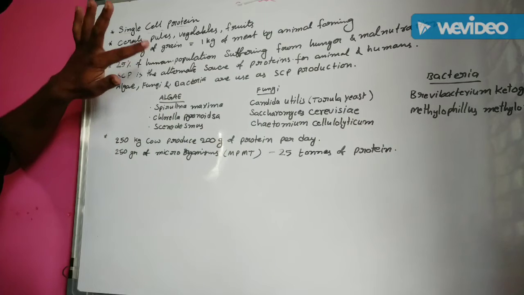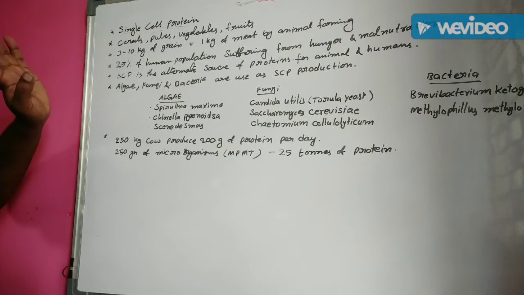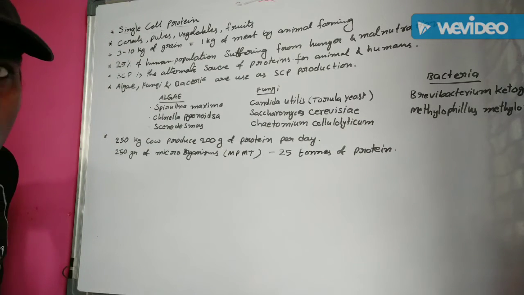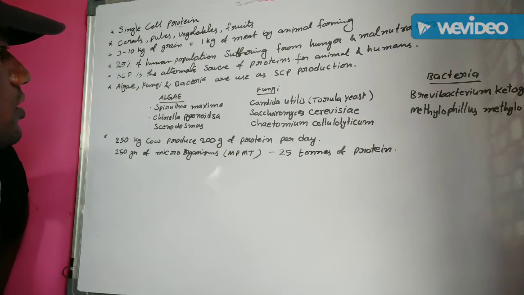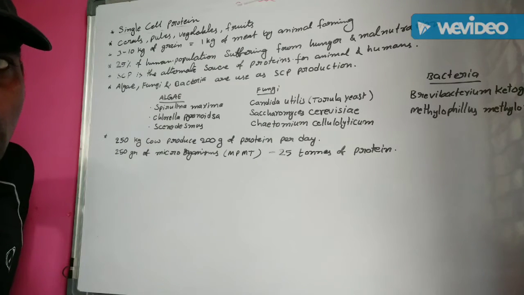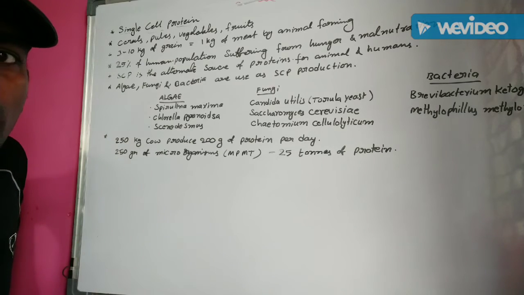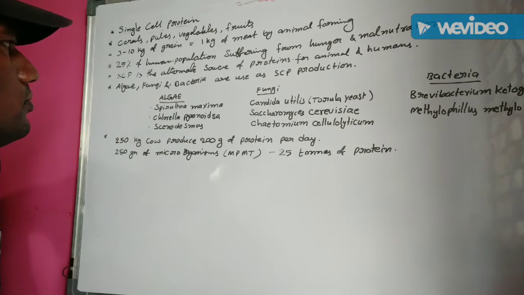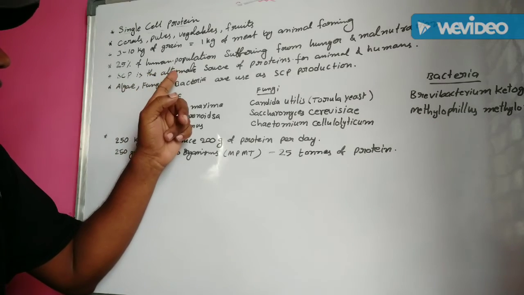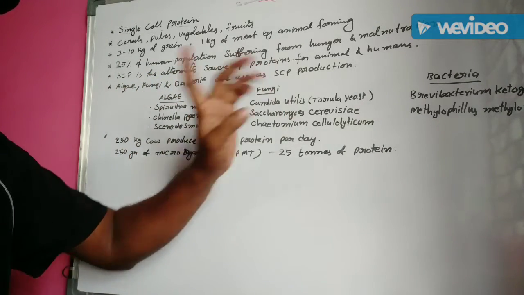Because of this reason, SCP is essential for protein production. Okay, SCP is the alternative source of protein for animals and also human beings.